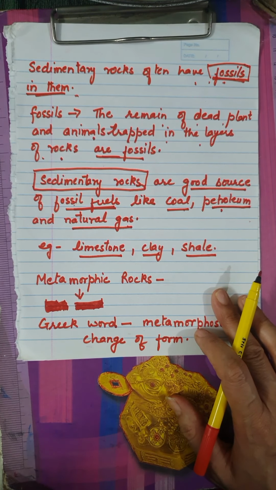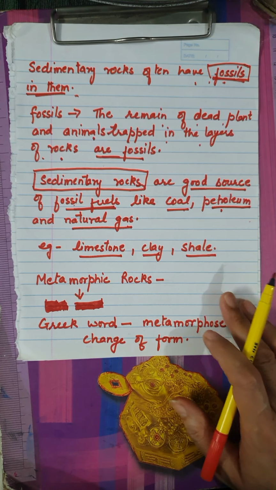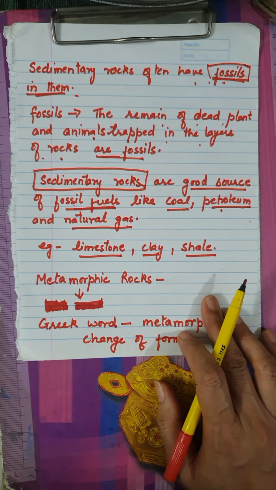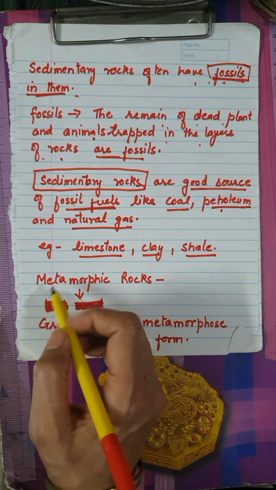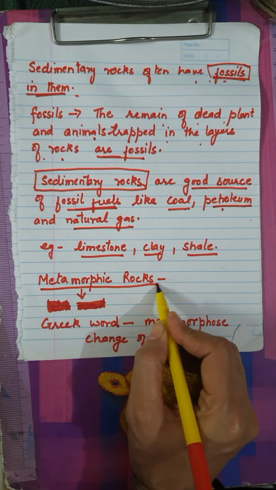Sediments. And these sediments are transported by wind and water and are deposited in layers. And by this process, sedimentary rocks are formed. Clear, children?